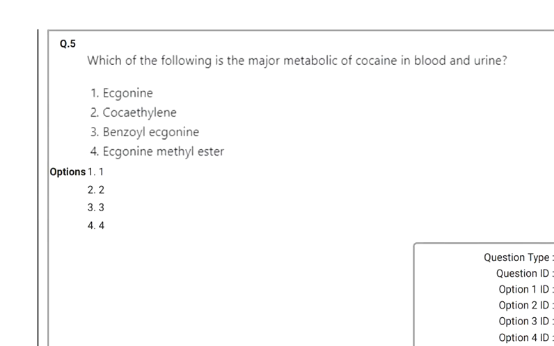Coming to the fifth: which of the following is the major metabolite of cocaine in blood and urine? Metabolite of cocaine means that when cocaine enters the blood and urine, it reacts and combines with the components of blood and urine and produces a metabolite, which is benzoylecgonine. Third option, benzoylecgonine. According to the key also, it is 3 only, benzoylecgonine.